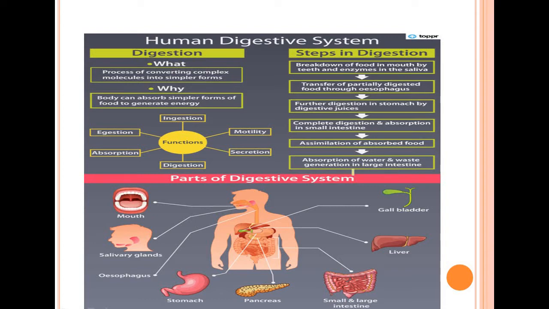So this is the rough idea of how the process of digestion starts from the mouth and ends through the process of egestion. Okay, so these are the parts of the digestive system: mouth, salivary glands, esophagus, stomach, pancreas, small and large intestine, liver, gallbladder. These are all the parts of the digestive system that are involved in the digestion process.